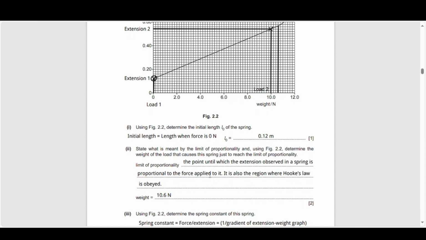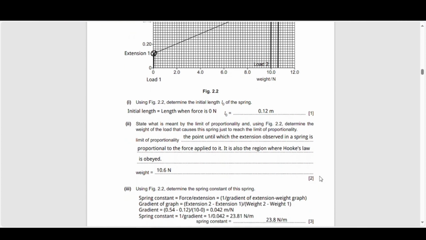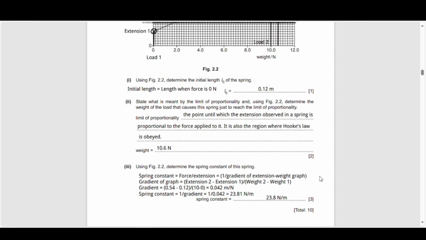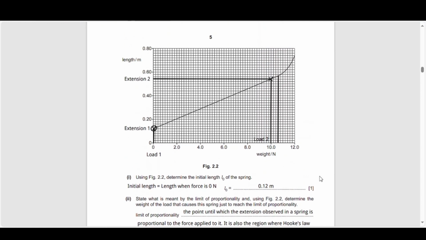I could also have said that the deformation of the object is elastic, which means that when the deforming force is removed, the object returns to its original length and retains its original shape. So the third question goes, using figure 2.2, determine the spring constant of the spring. So we know that force is equal to the spring constant multiplied by the extension. So spring constant will be the force divided by the extension.